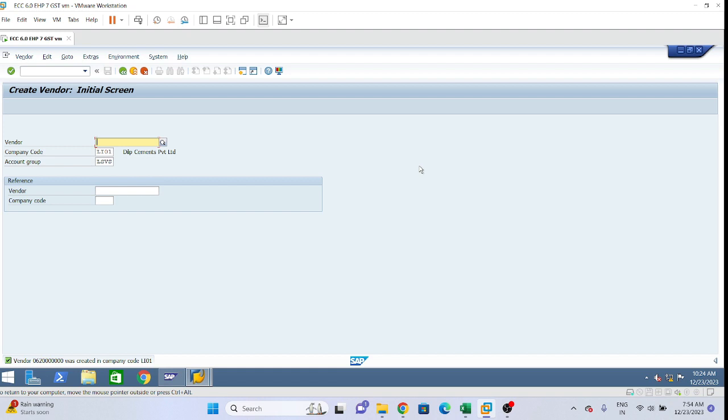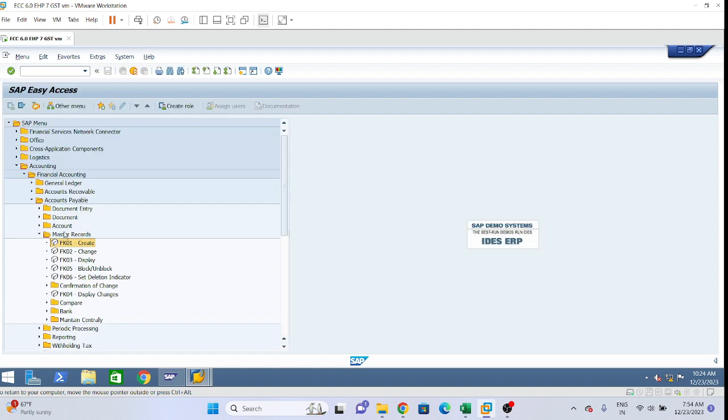See, our vendor master is created. You can see the message below: vendor 0620000000 was created in company code LS01. We have created our vendor in LS01, right? So now suppose I want to display this vendor company code wise, the T code will be FK02. Sorry, edit is FK02 and display is FK03, right? Let me show you guys.